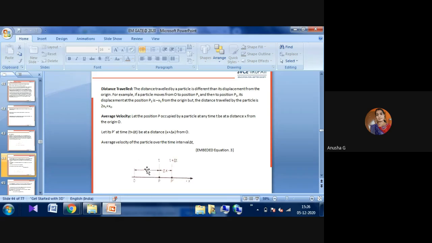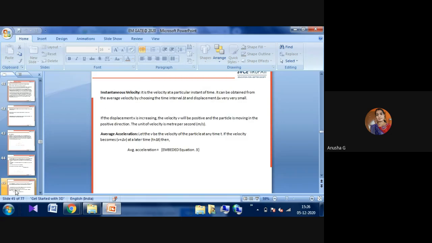Like that, you have to consider the total distance traveled from one position to the destination position. And if we turn two or three times, the average velocity of that particle is considered over the time of travel, delta t. That is the distance traveled, and then you have to consider the average velocity.